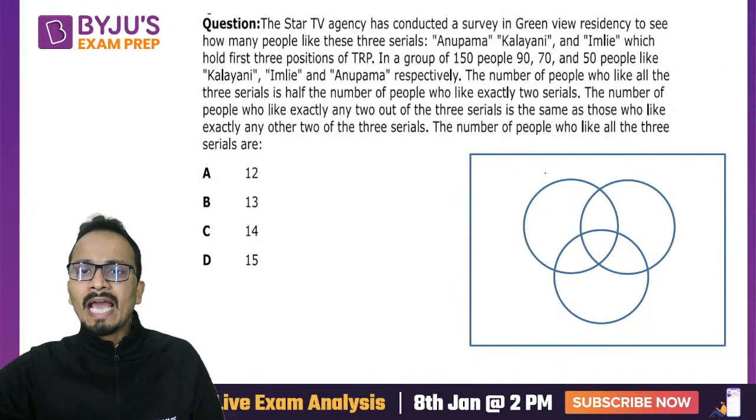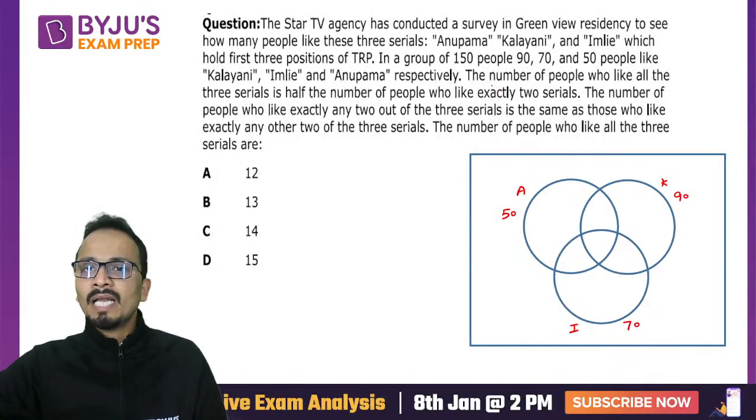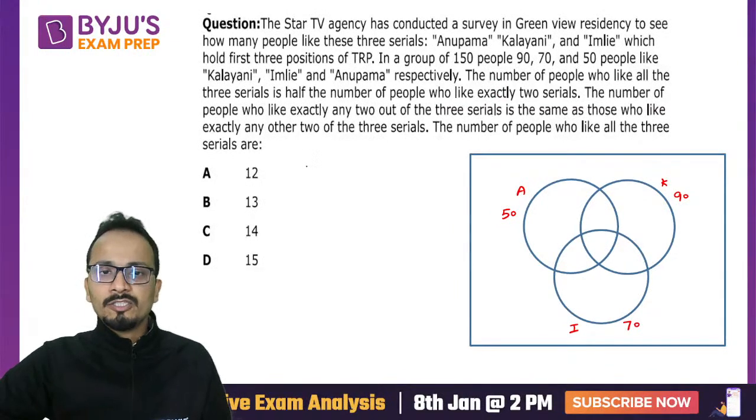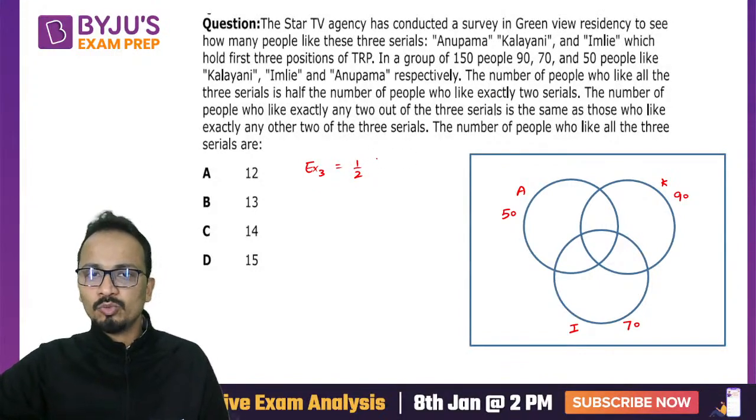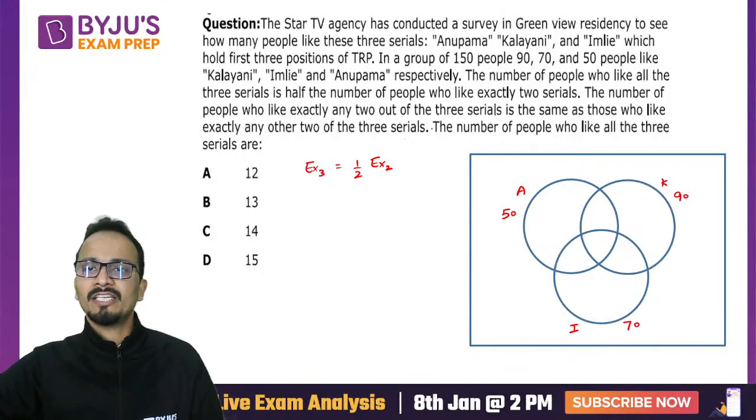So A, K, and I are three entities. 90 likes K, so this is 90. 70 likes I, this is 70, and 50 is A. Now the number of people who like all three, so exactly 3, is half the number of people who like exactly 2.